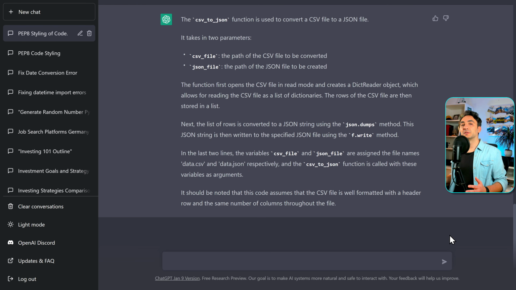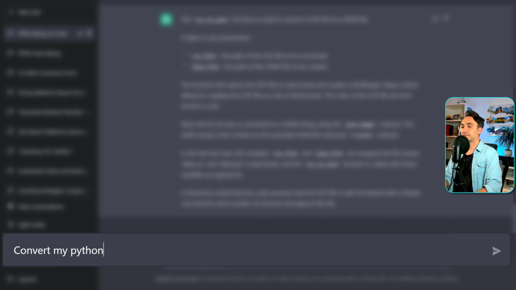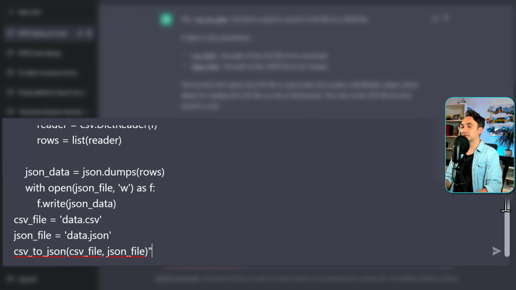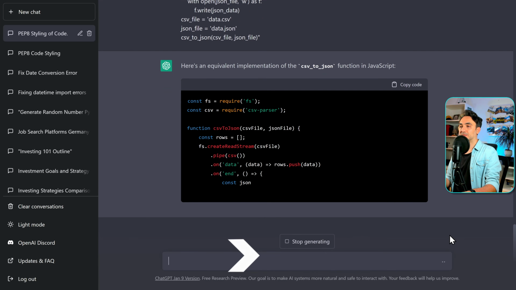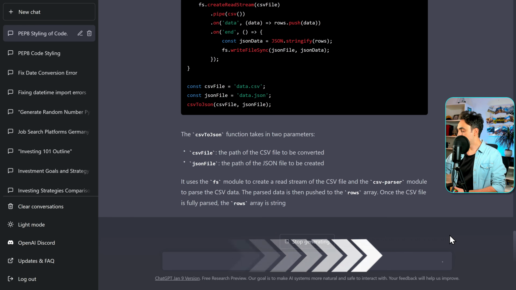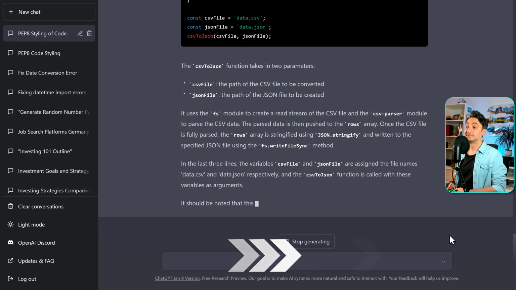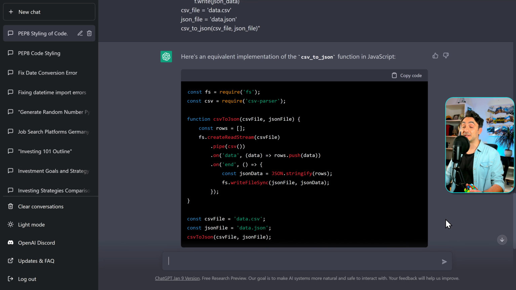Let's have an example. We want now to convert the same function from Python to JavaScript. Let's do that using the following prompt: convert my Python code to JavaScript. So now we're gonna enter the script and let's go. Alright, so now let's check the output. This is really gold. Now we have the same function that converts CSV files to JSON, but now in JavaScript. And we have an example code for that.